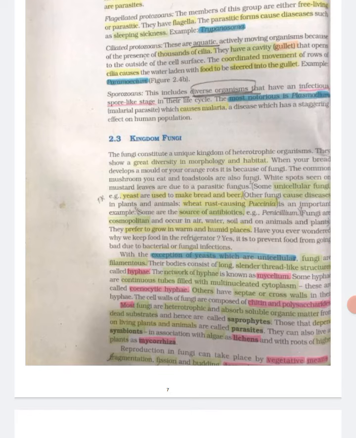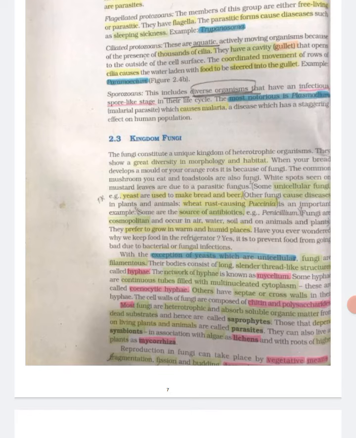Example, Paramecium. Number 4, sporozoans. This includes diverse organisms that have an infectious spore-like stage in their life cycle. The most notorious is Plasmodium, that is the malarial parasite, which causes malaria, a disease which has a staggering effect on human population.